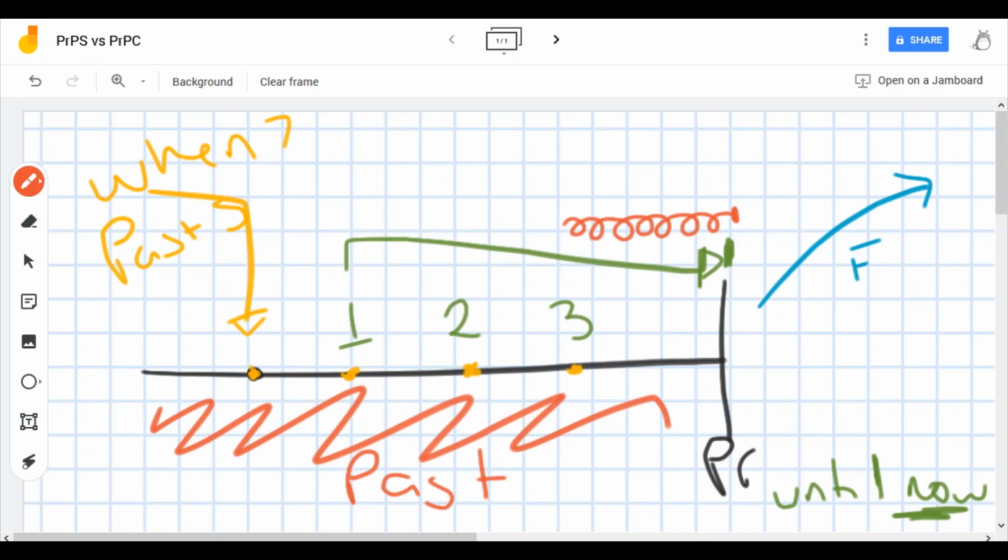And I think that's the point of it, until this moment. And that's why it is called present perfect, because it's until this moment. And if it's included in this moment, we're talking about present. Okay, so that's all about present perfect simple and present perfect continuous. I really hope that it has been clear.